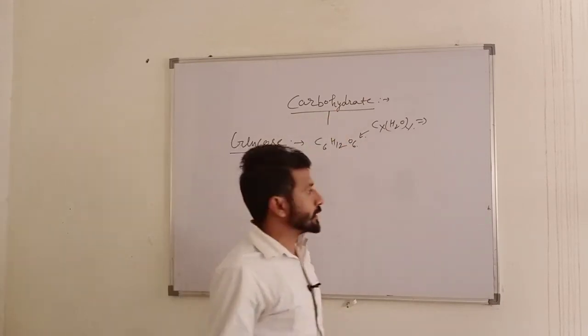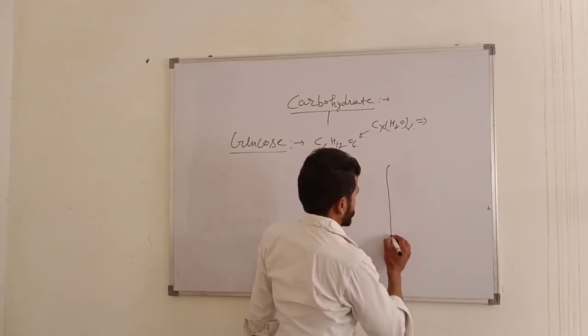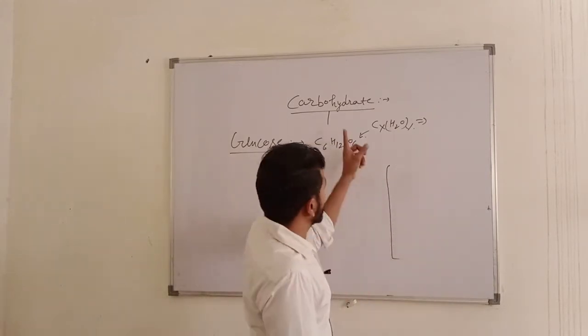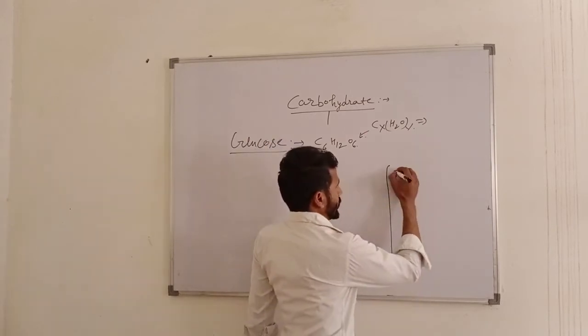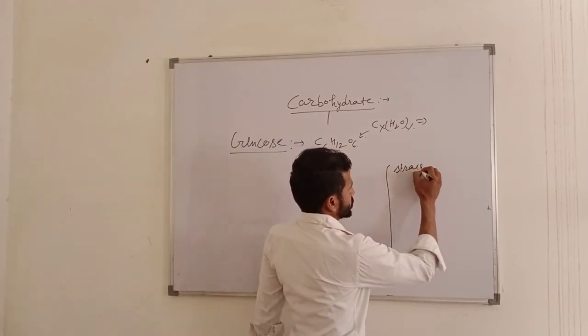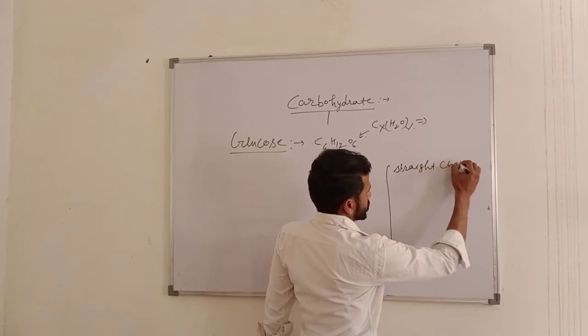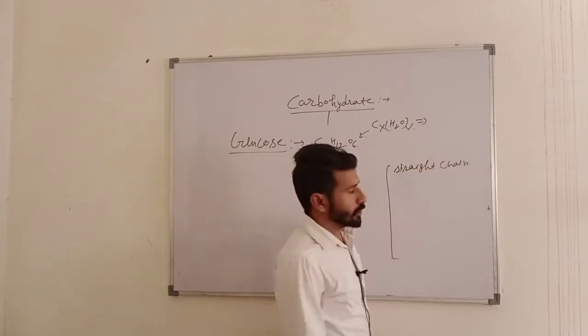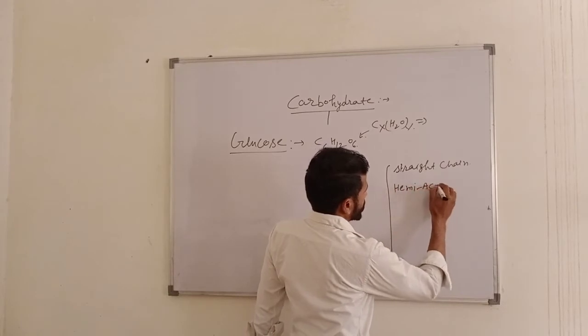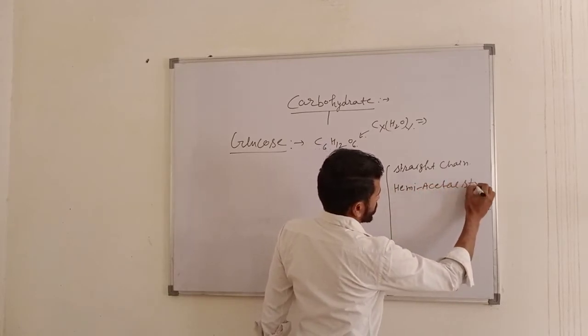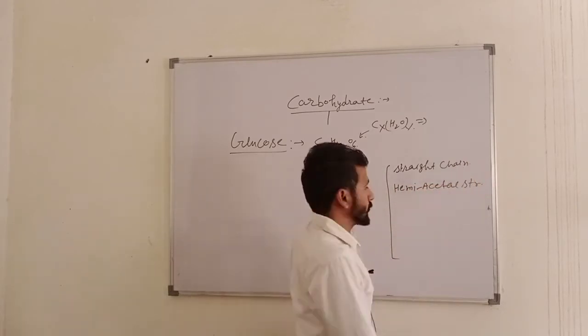First is the straight chain structure, then the hemiacetal structure, and last is the Haworth structure.